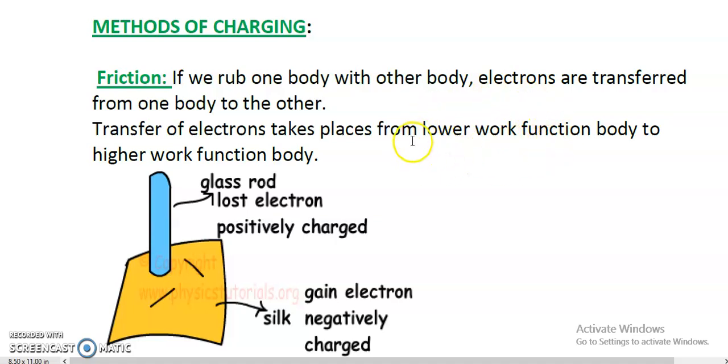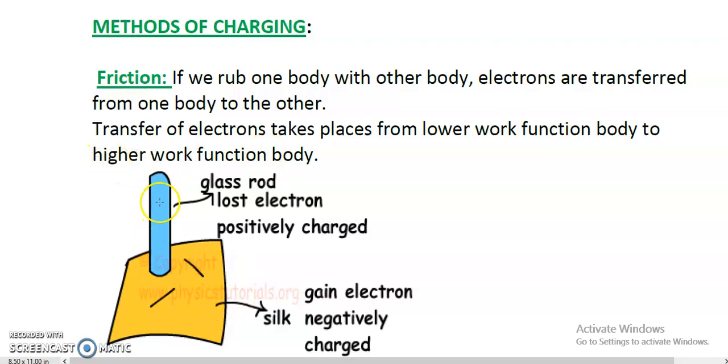And the body for which more work is required to take out the electrons from its parent atom will have the higher work function.